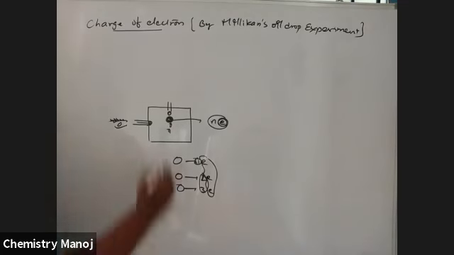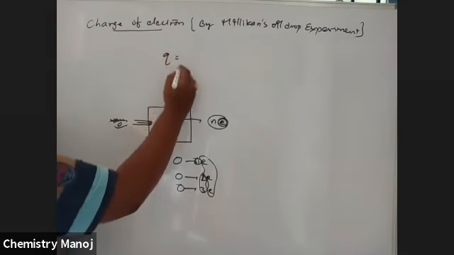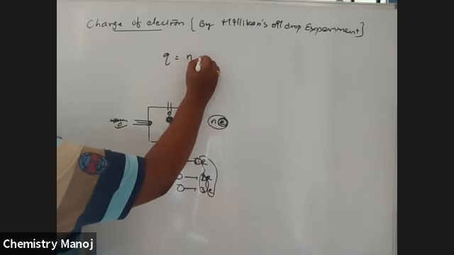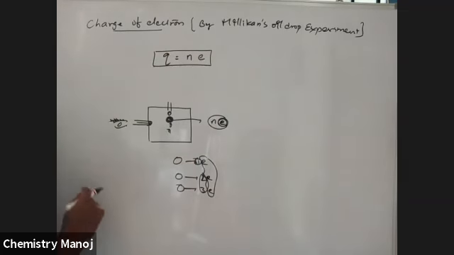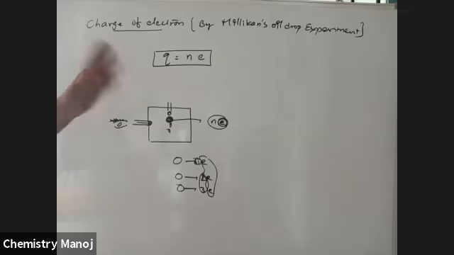So finally, charge is calculated by using the formula charge Q is equal to n into e. That is finally given by Millikan. That e is the charge of the electron.